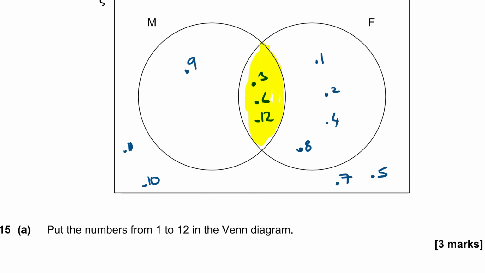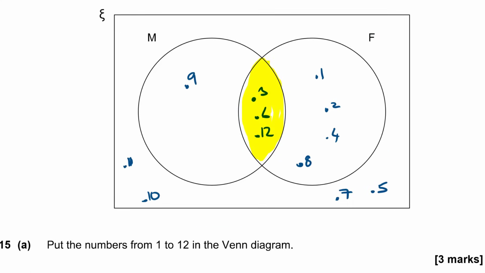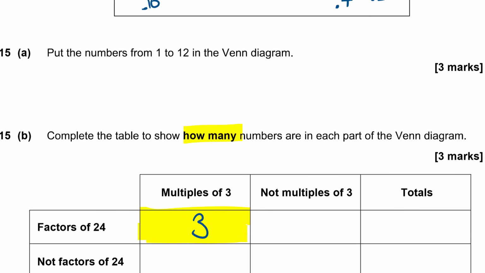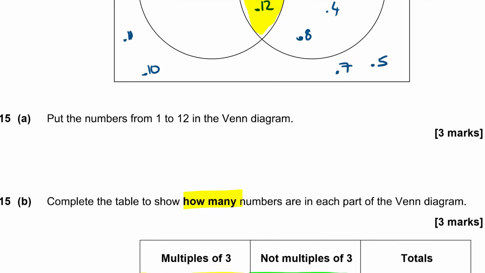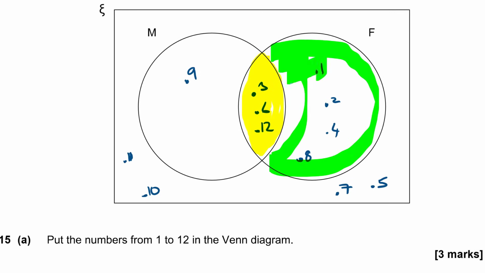So how many elements are in the middle? Notice it says how many. It doesn't want you to write them down this time. I want you to add them up. So I've got 3 numbers in the middle there. So the multiples of 3 and factors of 24, there are 3 numbers. Numbers that are factors of 24 and not multiples of 3. So where on my diagram is that? It is a factor of 24, but it's not a multiple. So that is this bit over here.